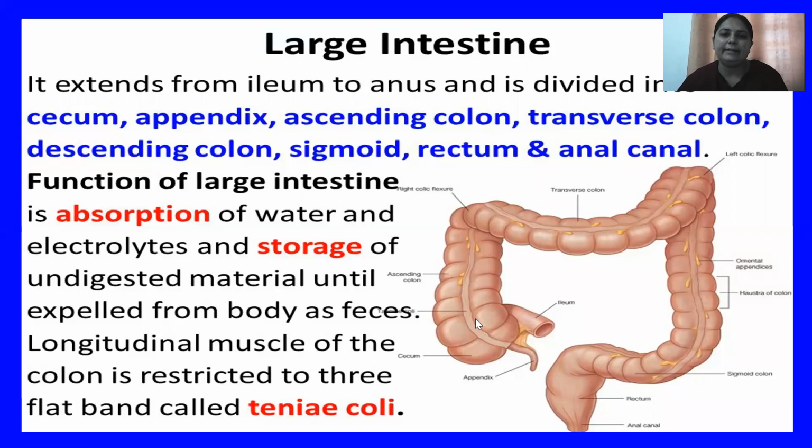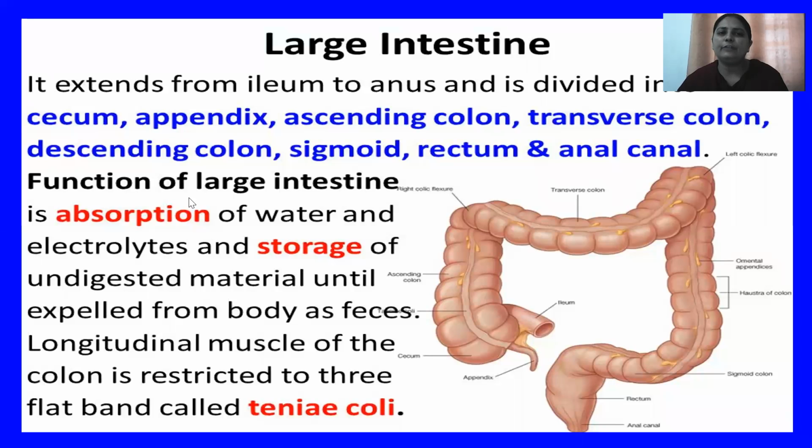Then from the caecum, the next part is the ascending colon. This is the transverse colon, and this is the descending colon, and the descending colon later ends in the rectum. Here your fecal matter is stored temporarily until it receives signals for excretion, and this is the anal canal or anus.